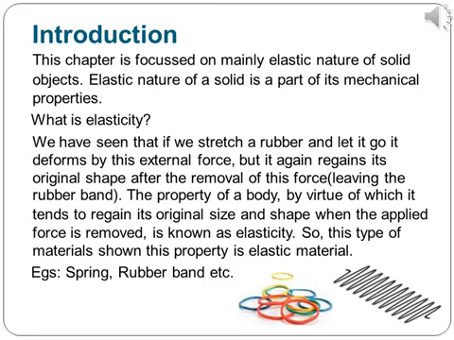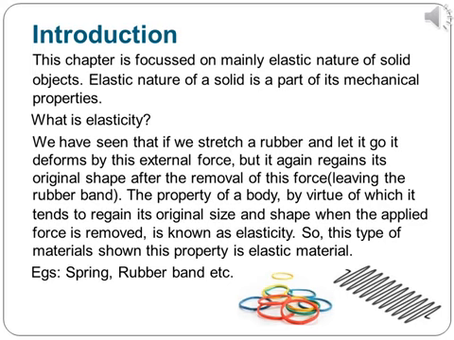What do you mean by elasticity? When you stretch a rubber band, you have seen that it has changed its shape or it has deformed by this external force. And you leave the rubber band, or the removal of this force causes it to regain its shape. It will come back to its original shape.